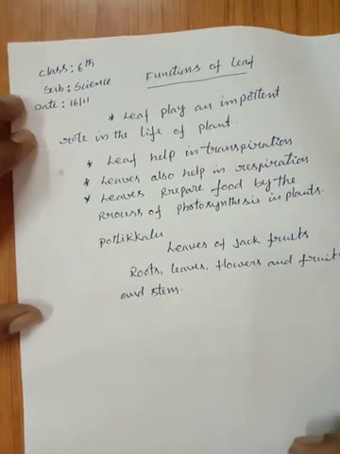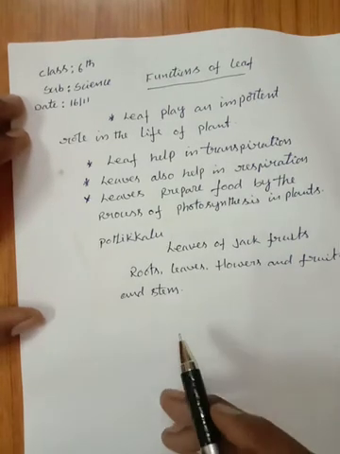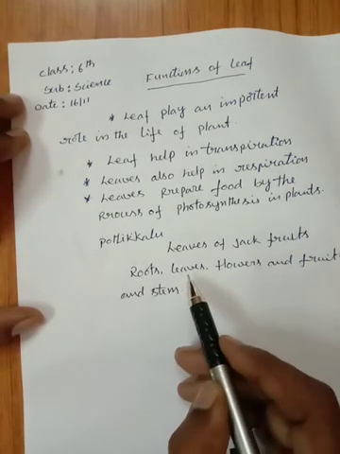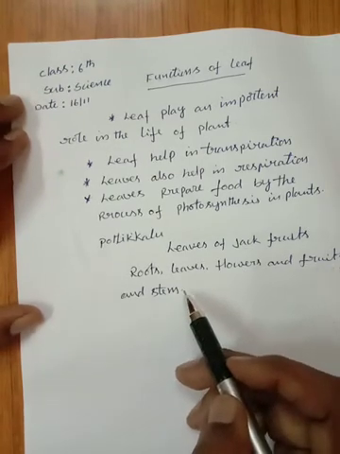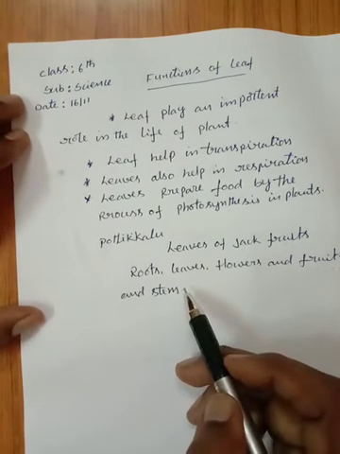These are the different parts present in a plant. What are the parts present in a plant? Roots, leaves, flowers, fruits and stem. These are the different parts present in plants.